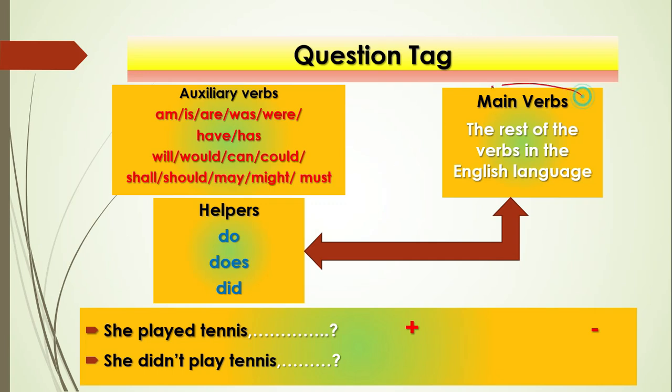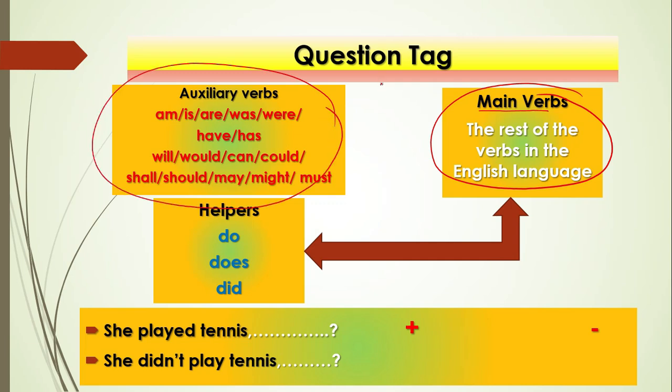This time we are going to focus on the main verbs. As I told you before, the main verbs are the rest of the verbs in the English language other than the auxiliary verbs. Look at example number 1: she played tennis. What is the verb here? Of course, it's played. Is it auxiliary or a main verb? It is not an auxiliary verb, so it is a main verb.